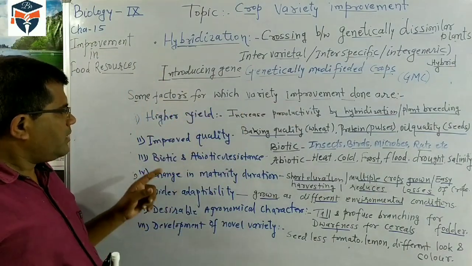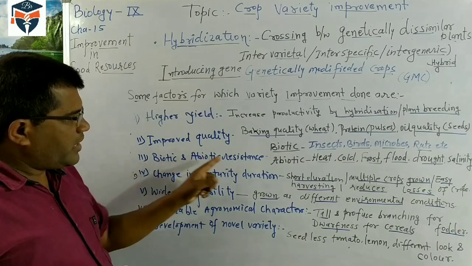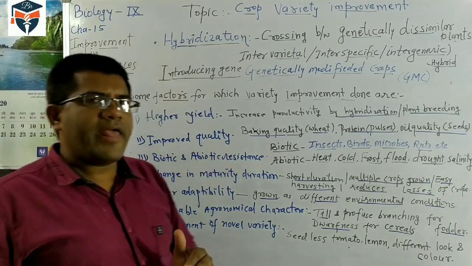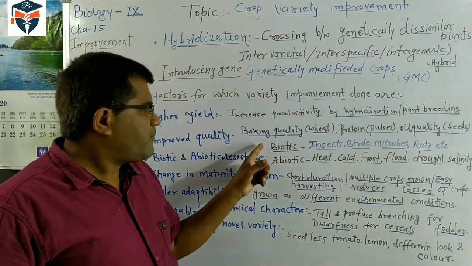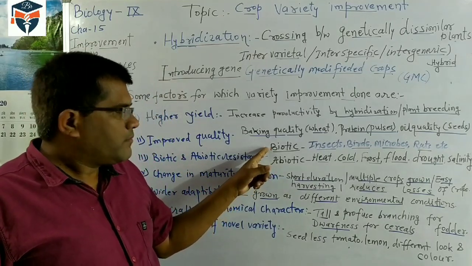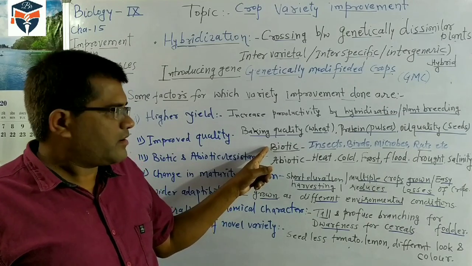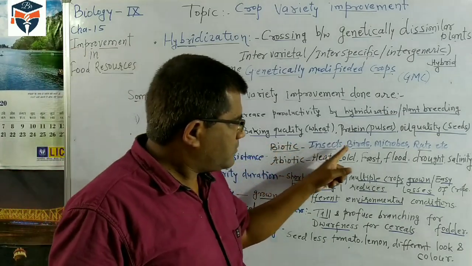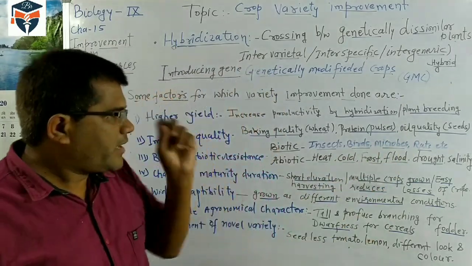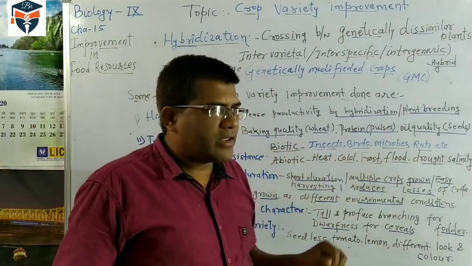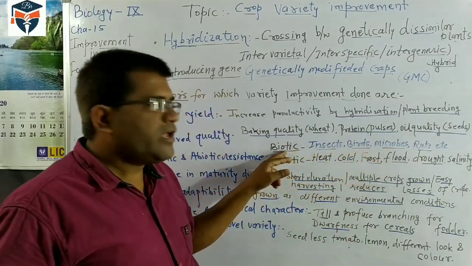Third, variety improvement is done for biotic and abiotic resistance. Generally, whatever crops we produce are affected by two factors. Biotic factor means living factors. It means insects, birds, microbes, some rodents or rats. These are living organisms and they are called biotic organisms.